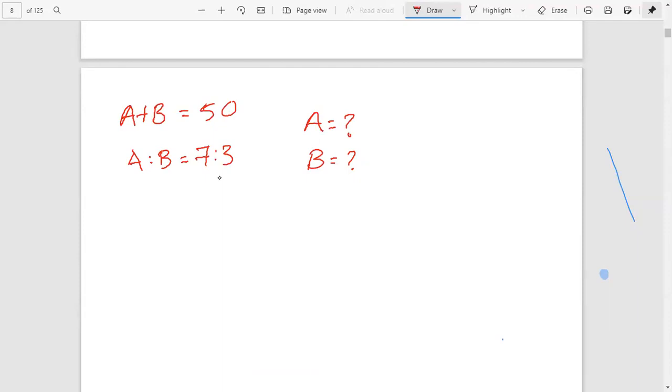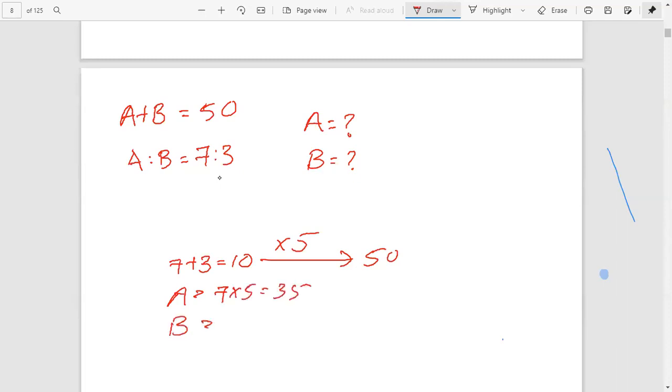Just add the ratios, that is 7 plus 3, which equals 10. Check whether 50 is a multiple of 10. Yes. Multiply by 5, since 10 times 5 equals 50. Therefore, we can write A as 7 times 5, which equals 35, and B as 3 times 5, which equals 15. Therefore, here A equals 35 and B equals 15.